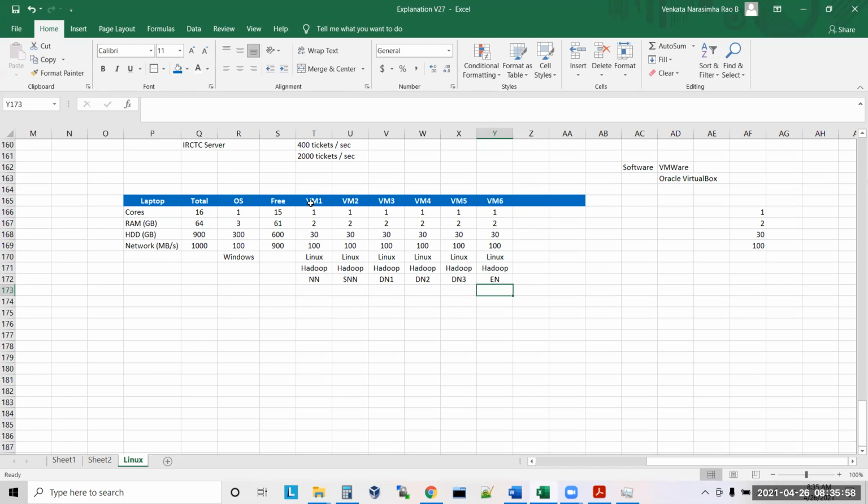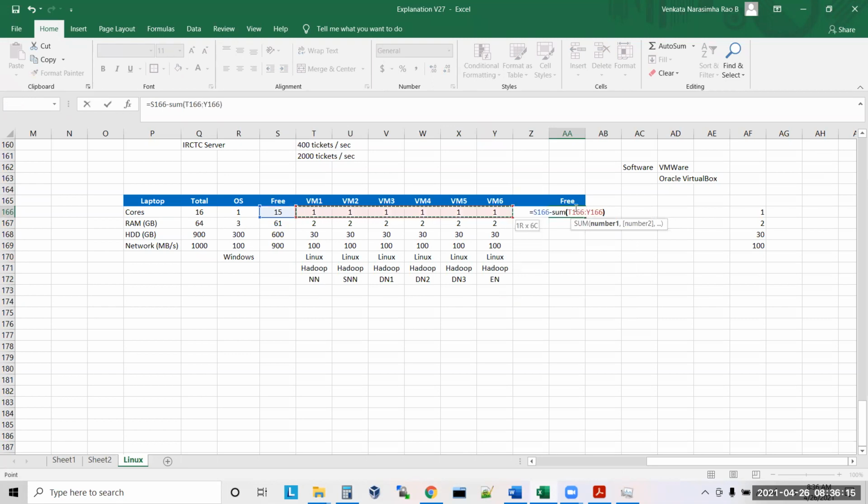Understand, sir? Now, even after using these many, how many are left out? Free equals the total minus the sum of the usage. After using this also, still 9 cores are free for me. Still 49 GB is free.